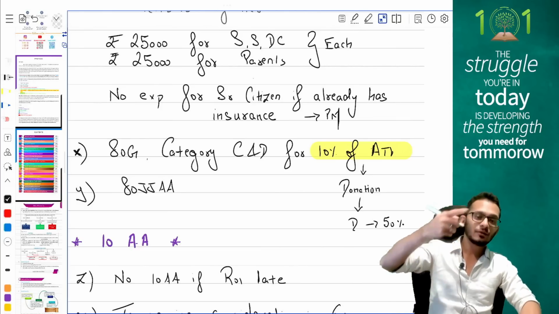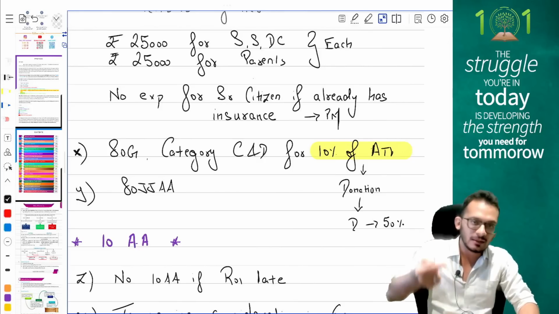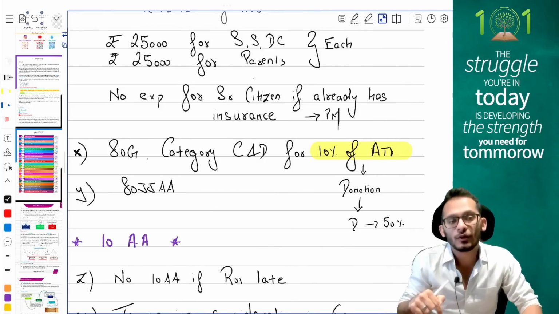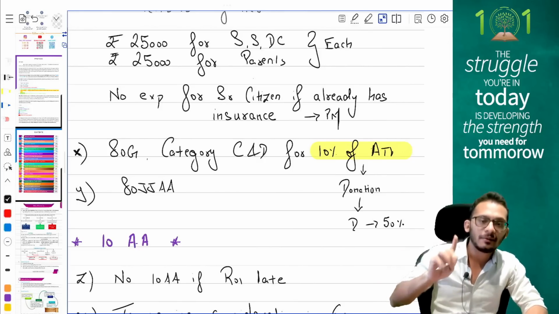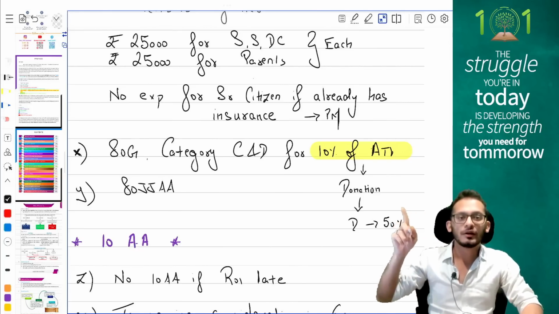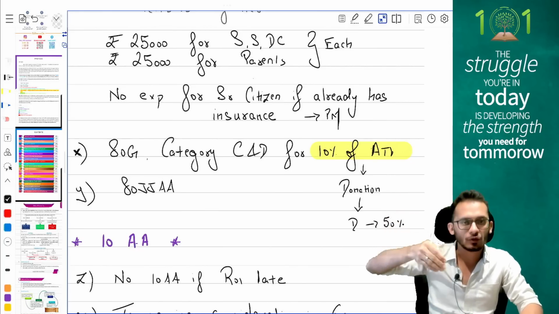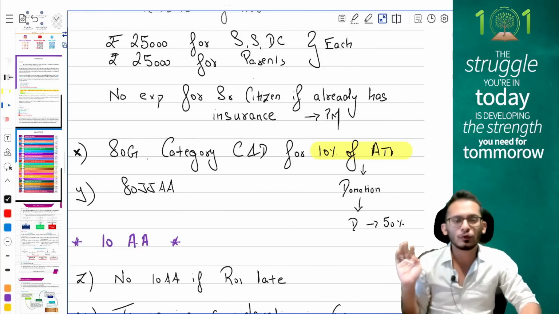If the donation is made to category C, then no problem, you can claim 100%, but the donation amount is what will get restricted, and 50% of that amount is what you can claim as deduction. Again, I'm repeating myself, people, when you compute 10% of ATI, please notice that you do not include capital gains. You will remove all capital gains and find out your total income, and you have to take 10% of that for your donation limits.